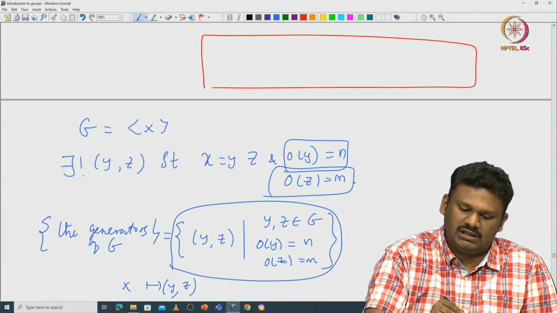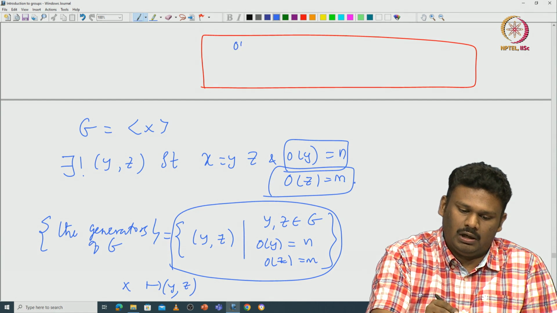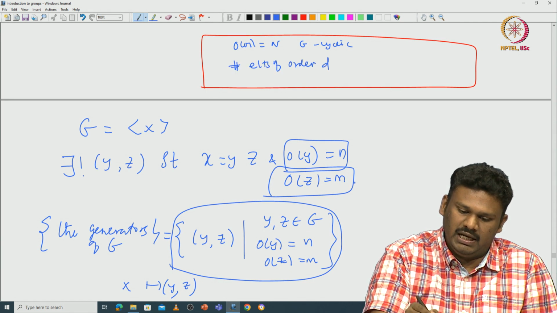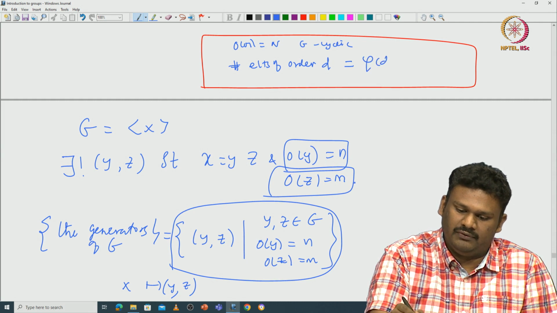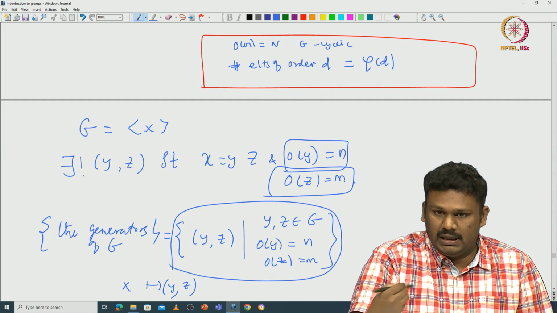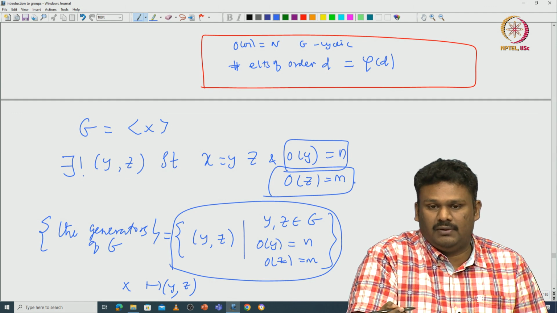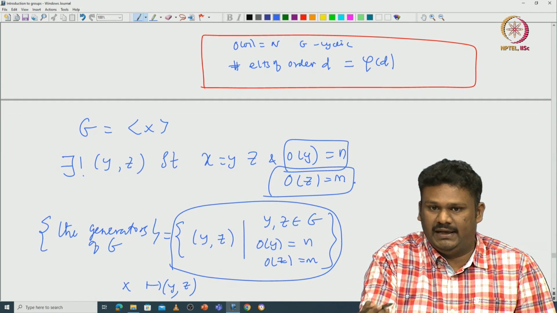If you have a cyclic group G with order of G equal to n, the number of elements of order d is exactly equal to phi of d, because it is exactly the number of generators of that unique subgroup of order d.